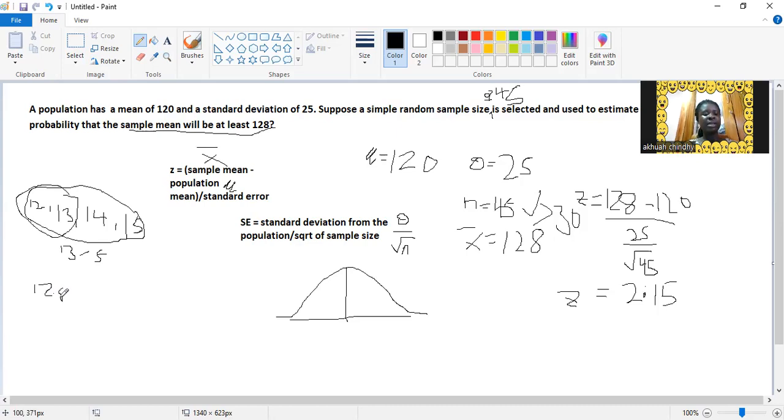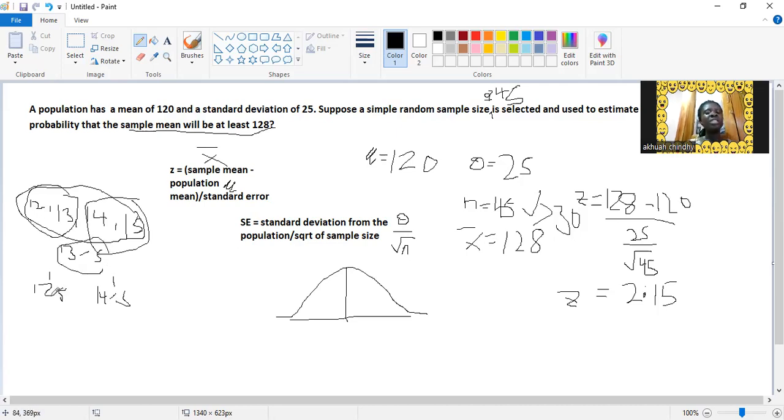12.5. So let me pick 14 and 15 as another sample. So 14 plus 15 divided by 2, I got 14.5. These two are sample means of a population. And the assumption is saying that if we take the mean of the sample means of a particular population, it should give you the population mean. So let's try it out.